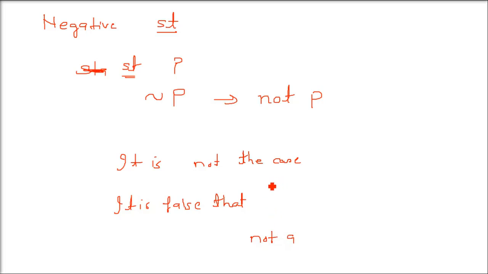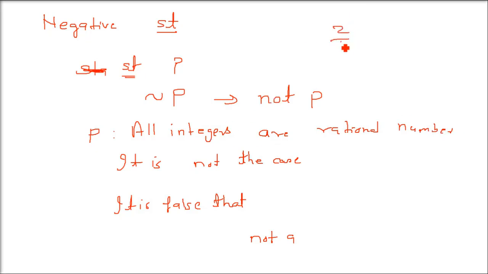So I'll give you a sentence. Basically it's a statement. So I'm giving you a statement now, and the statement is all integers are rational numbers. Don't go into whether it is correct or not. Actually it is correct, true or false, if you want to see, it's true. But don't go about true or false. Negation means whatever is said, you do negation. If you take 2 divided by 1, everything is a rational number. All integers are actually rational numbers.